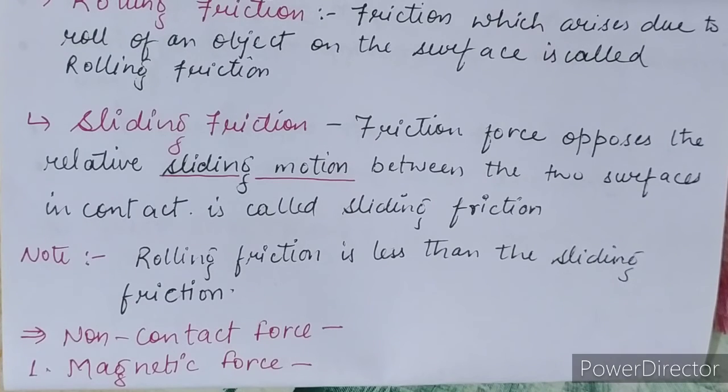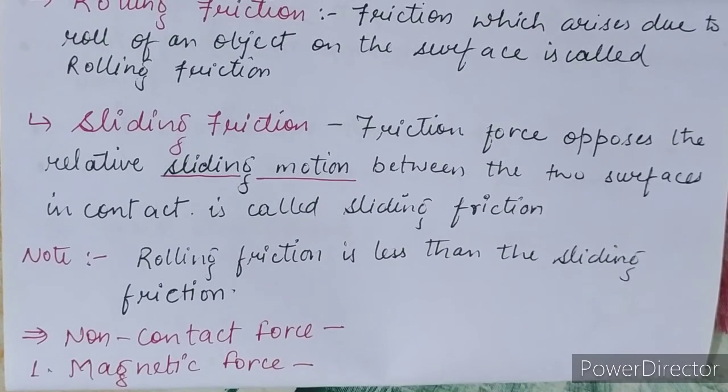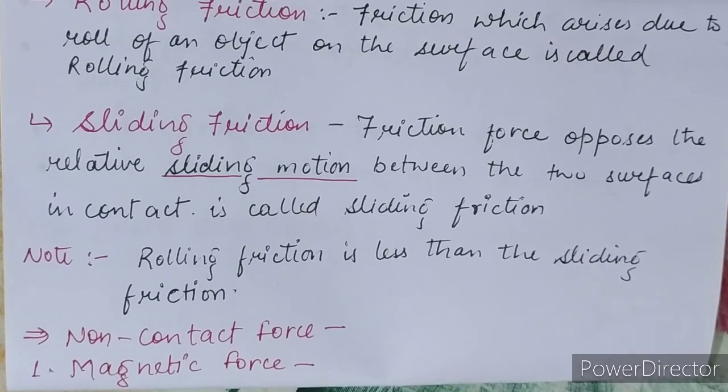Magnetic forces are those forces which we can make through a magnet. You know it very well: when we hold a magnet in our hand and take an iron nail near the magnet, it is not in contact, yet it feels an attraction force and gets attracted by the magnet. So it is an example of a non-contact force.